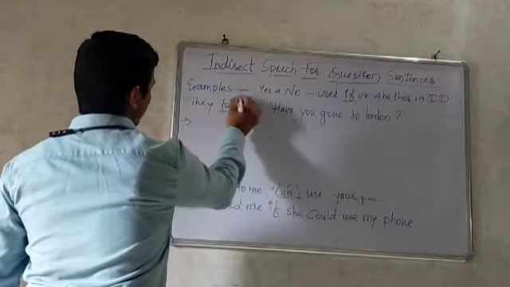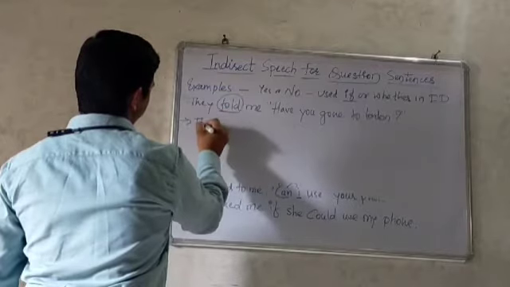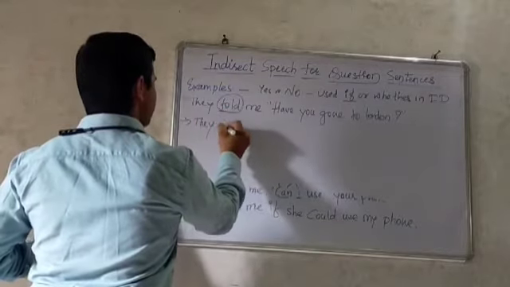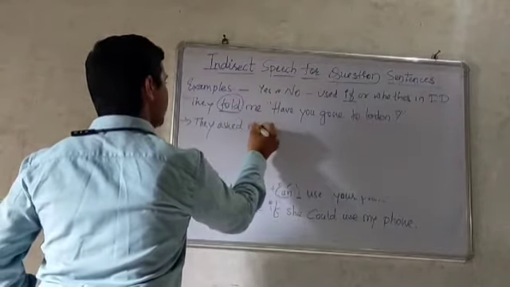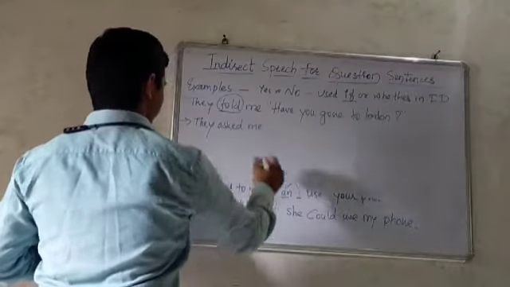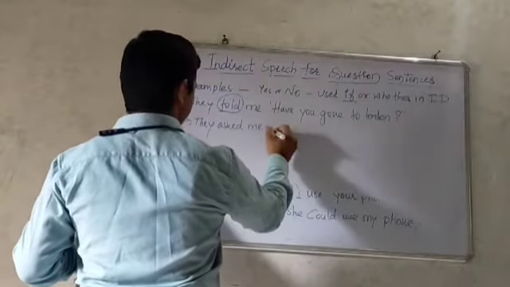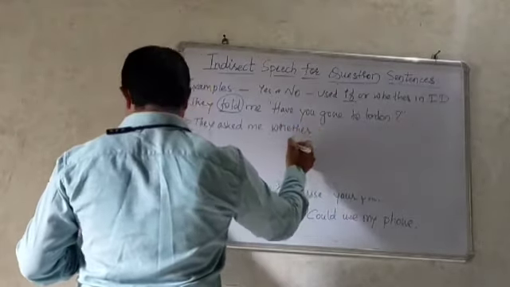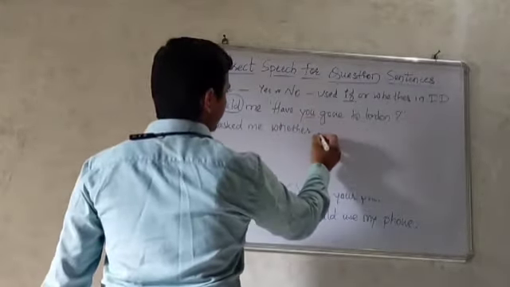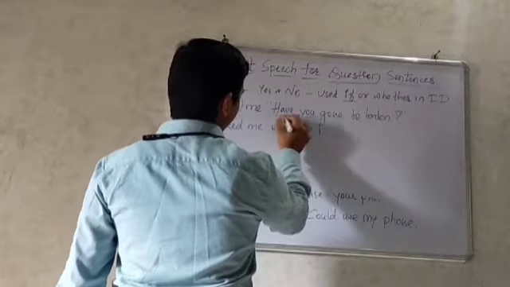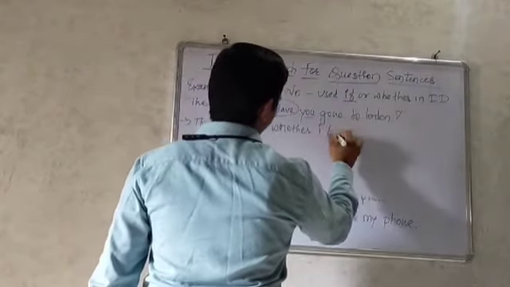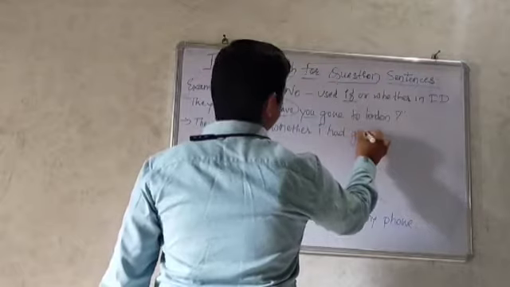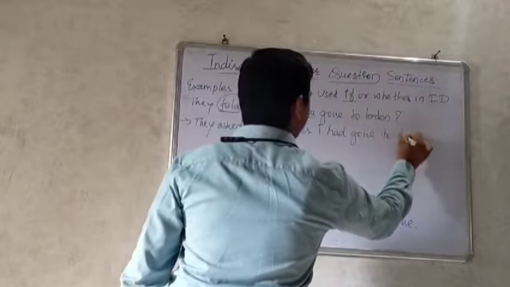So this told changes into they asked me if or whether, whether. So this you changes into I, whether I. Have changes into had, whether I had gone to London.